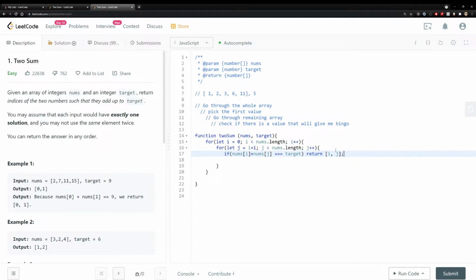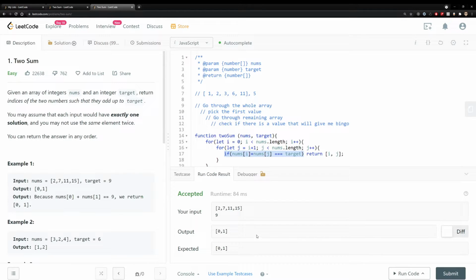And in this case, because there's always going to be a solution, we know that we don't have to put any error cases. We know that this will always produce a solution. So we can actually write this code, and I think it should be sufficient. So let's run it. Cool, it's great. We got a solution.